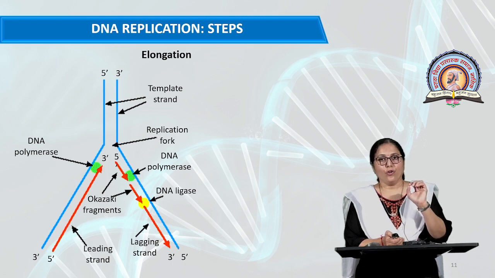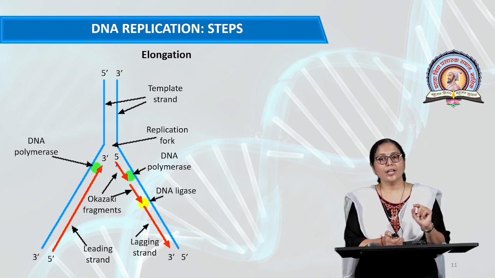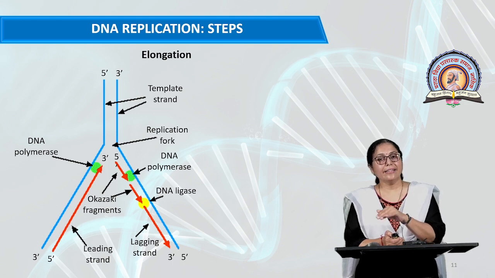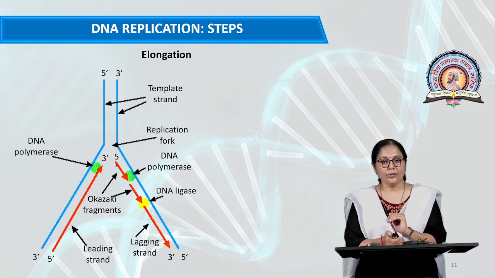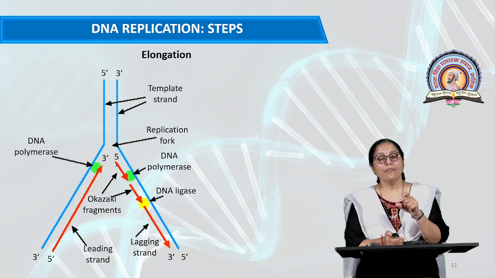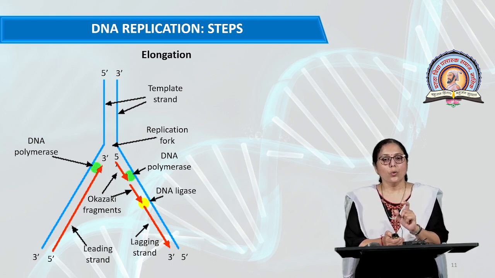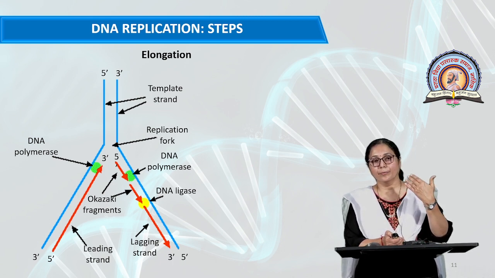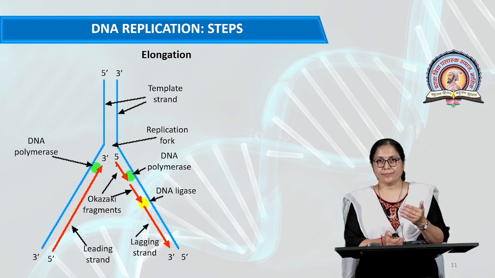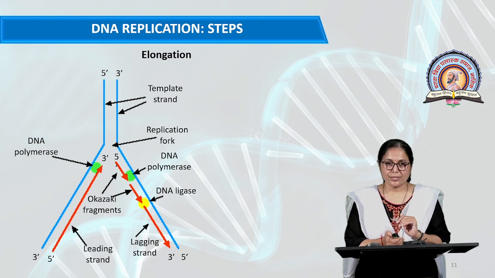There is formation of an RNA primer only once, and this RNA primer is formed by the enzyme RNA polymerase. On the other hand, on the lagging strand there is formation of small fragments of DNA. These fragments are called Okazaki fragments. For these Okazaki fragments, multiple RNA primers are required, and these multiple primers are formed by the enzyme DNA primase.